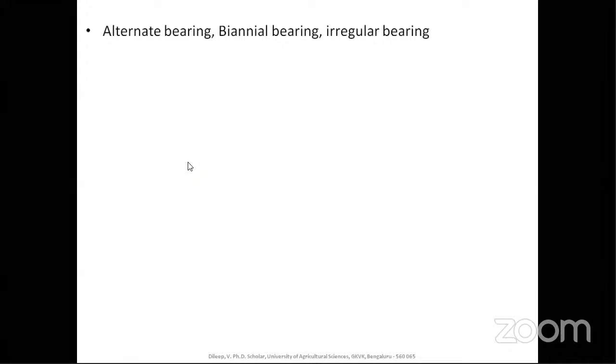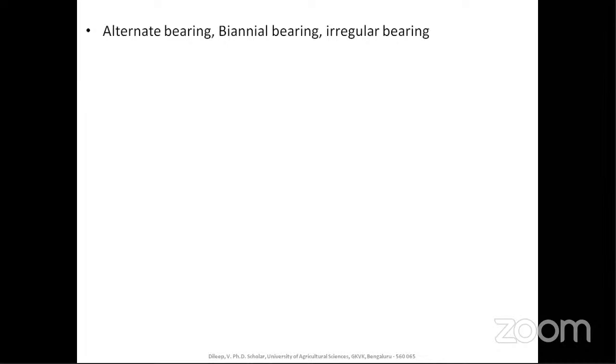Another important thing is alternate bearing, that is, biennial or irregular bearing. These are not similar terms, but they are relatively similar, yet different. In alternate bearing, one year after the other, one year will be an off year and one year will be an on year. That is biennial bearing. Alternate and biennial bearing are almost related, but irregular bearing means there is no specific number of years. It may bear this year, take a gap of 2, 3 or 4 years, and bear in the fifth year.